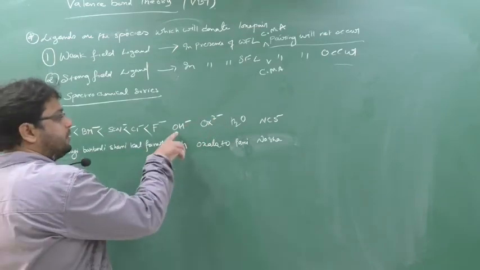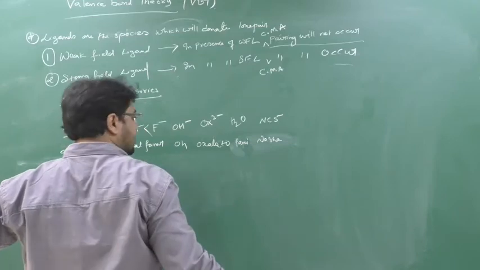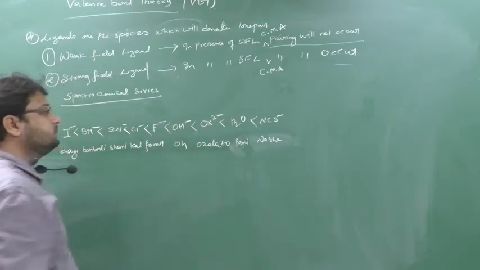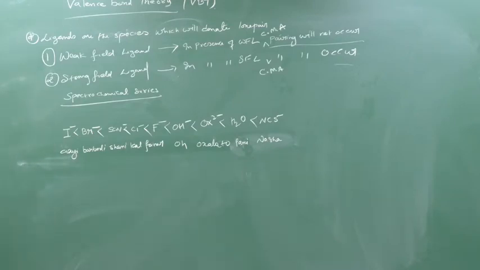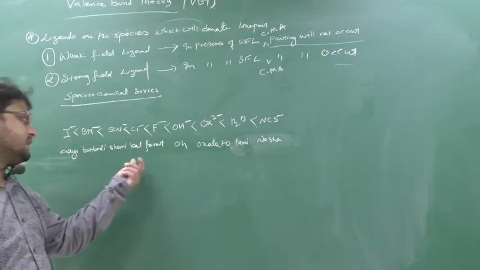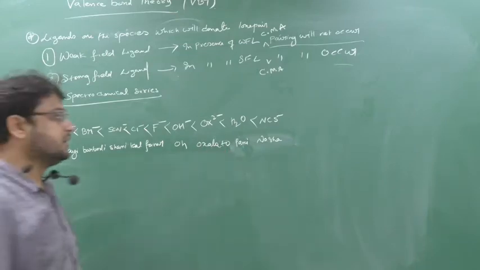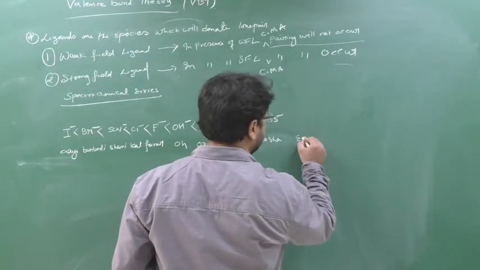So again, when you go from LHS to RHS, it will become strong field. Yeah, so strong field. Okay. Next we will see: I Barbadi Shani Kal Farar, O oxalato paani nasha. Another shortcut is EDTA ammonia.